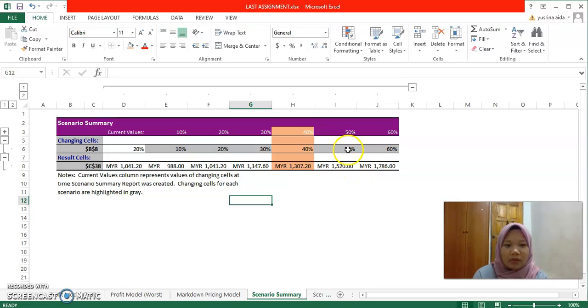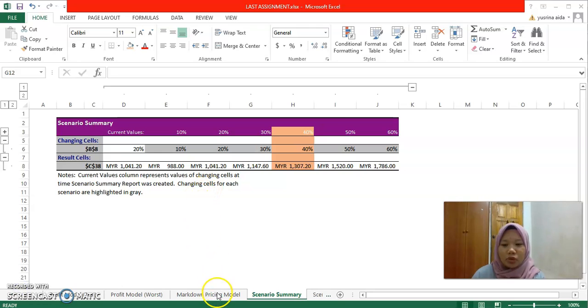But 50% as the intermediate markdown is a higher rate, because for the intermediate markdown I have to put the rate at a lower rate. So I choose 40% as the intermediate markdown, and I will get 1,307 ringgit and 20 cents as my last decision for the intermediate markdown.